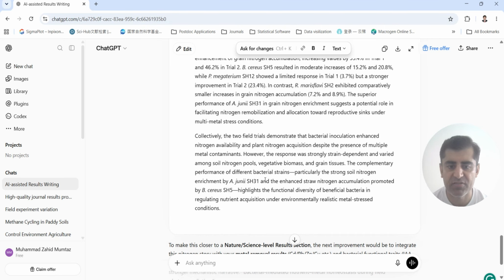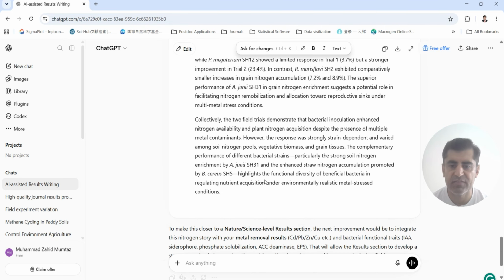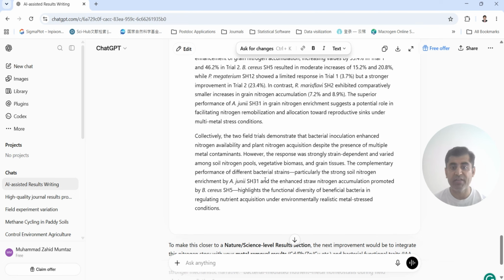But the next step is how you can remove this AI written text and can include in your paper and thesis and synopsis and what you are using like projects and proposals and others. You can use this, but it will show some AI detection. How you can overcome this, I will upload a next video on how you can overcome and rewrite this ChatGPT text.